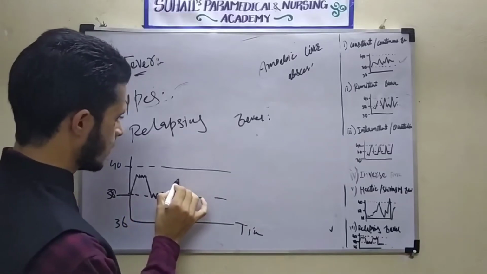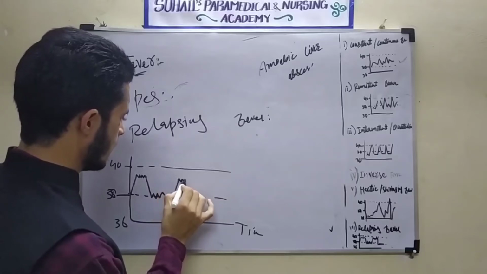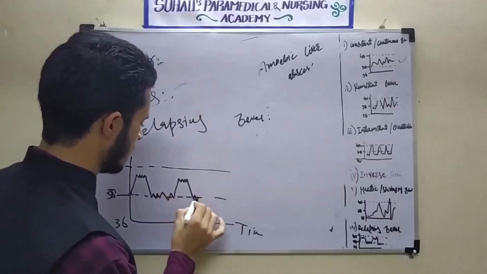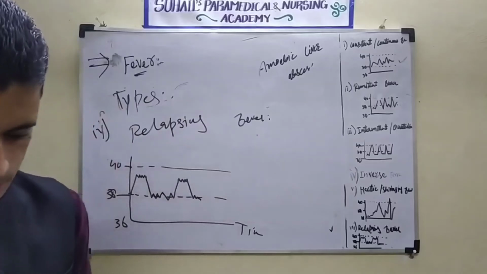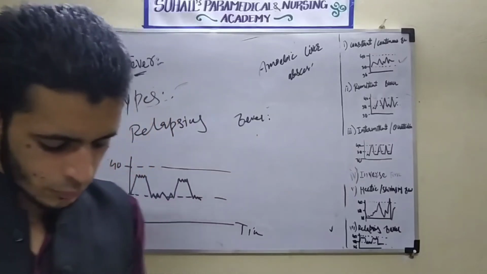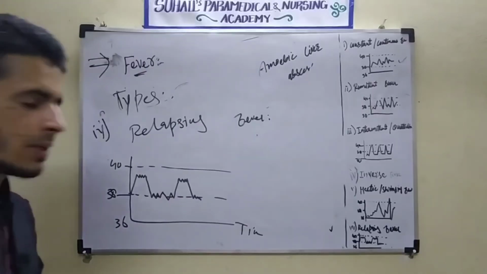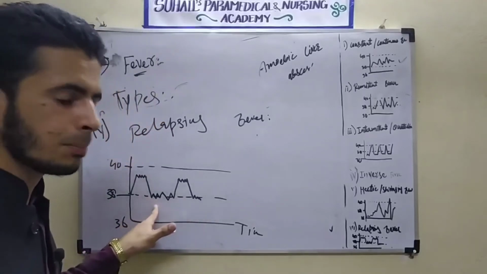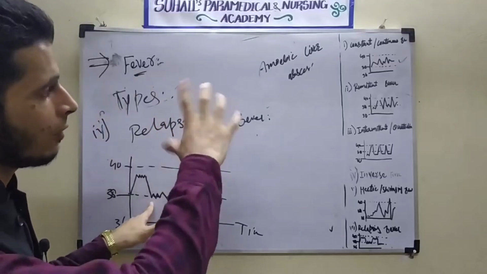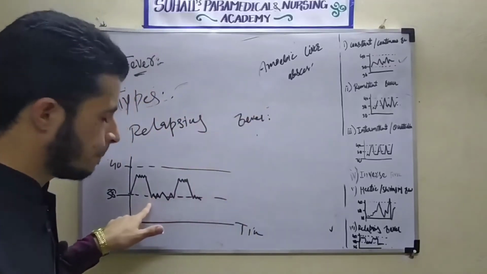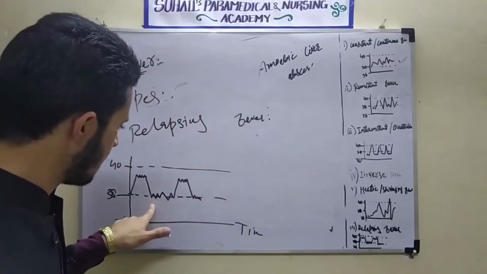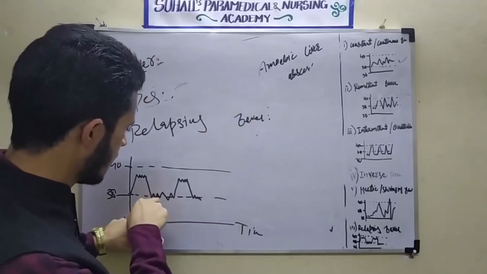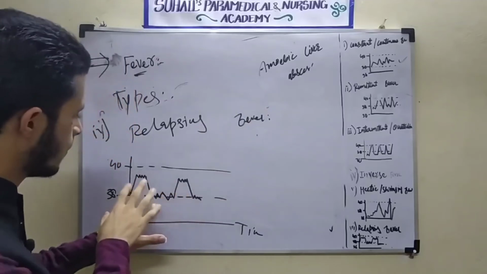It will increase. Now it will decrease. It will come to the normal position. So this is called relapsing fever. By means of definition, there will be a brief febrile period. Brief febrile period will be there, and a brief febrile period will be here. That is the brief fever time.